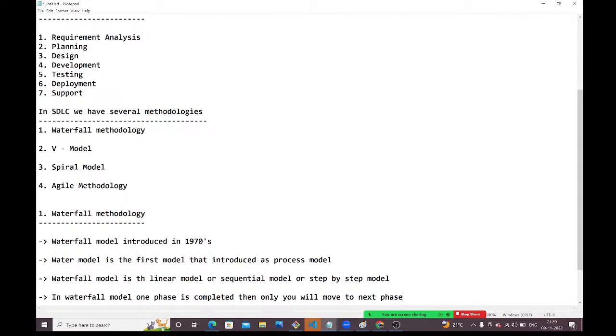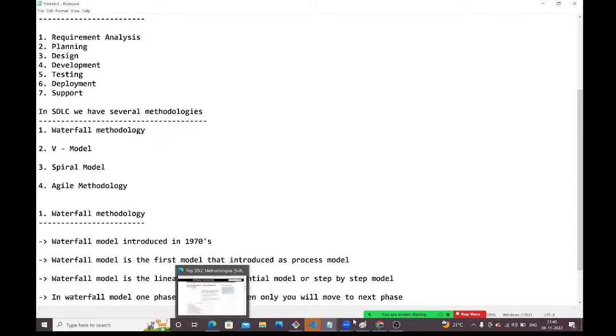Read the steps, guys. The waterfall model was introduced in the 1970s. It is the first model introduced as the process model. The waterfall model is the linear model, or we can call it a sequential model, or a step-by-step model. In the waterfall model, one phase is completed, then only we will move to the next phase. Okay, fine guys. Observe carefully.